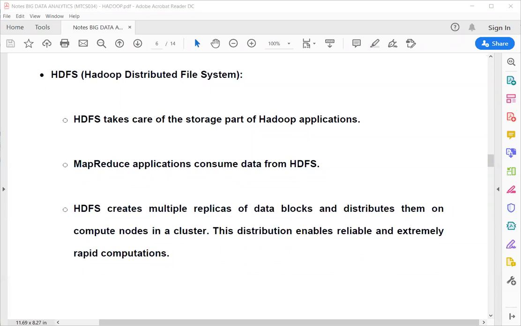To avoid such a thing, as we said, use replication of data blocks. Whatever information you are storing on an HDFS system will be stored in multiple places. You can modify how many locations it should be stored in, but it stores the information in multiple locations to avoid any type of data loss. It is a part of the HDFS system. And these data blocks are distributed across different computing nodes in a cluster.